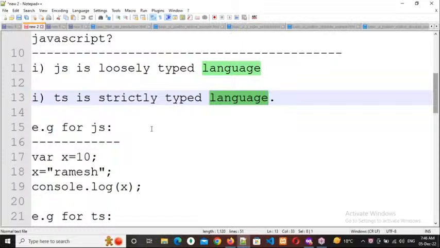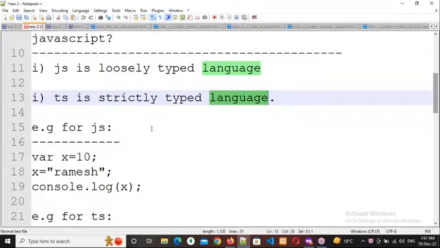In strictly typed languages you must tell, but in loosely typed languages there is no need to tell.